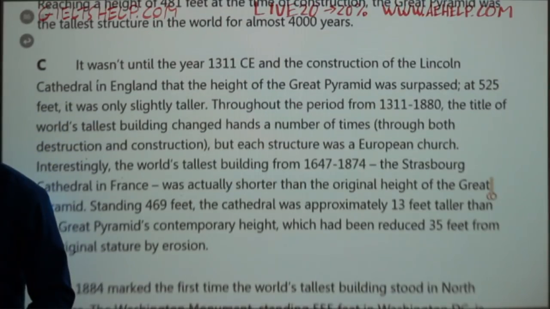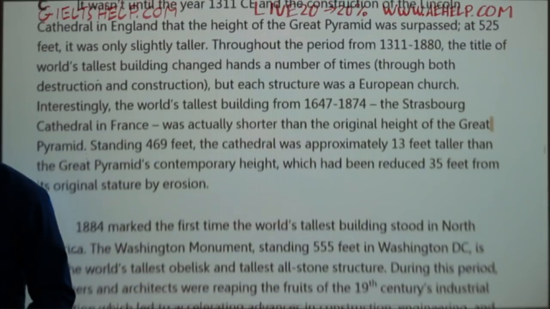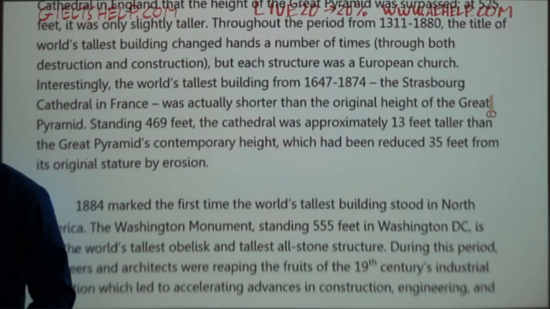It wasn't until the year 1311 CE and the construction of the Lincoln Cathedral in England that the height of the Great Pyramid was surpassed. At 525 feet, it was only slightly taller. Throughout the period from 1311 to 1880, the title of world's tallest building changed hands a number of times, through both destruction and construction. But each structure was a European church.